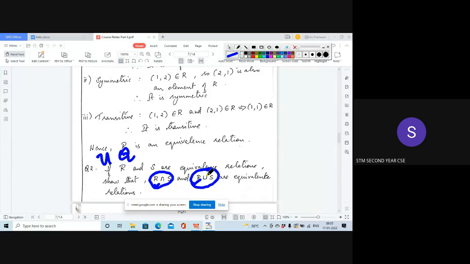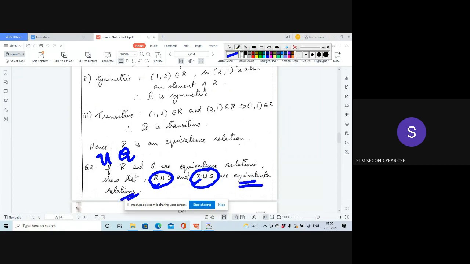Anyway, you have to study both. If R and S are equivalence relations, then R intersection S and R union S are both equivalence relations. This is a theorem. Given two relations R and S, if both the relations R and S are equivalence relations, then R intersection S and also R union S are equivalence relations.